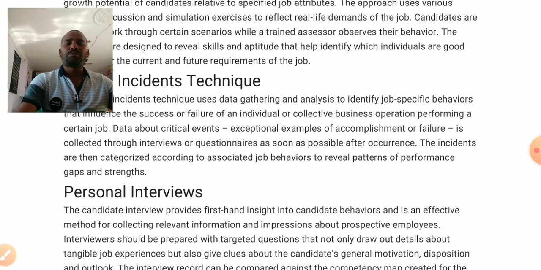As you know, all people are very much aware of the personal interview. It is conducted in all interviews. When you appear for an examination or for an interview for a particular job, you have to face a personal interview. In that, the candidate interview provides a first-hand insight into the candidate's behavior and is an effective method for collecting relevant information and impressions about prospective employees. Interviews should be prepared with targeted questions that not only draw out details about tangible job experience but also give clues about the candidate's general motivation.